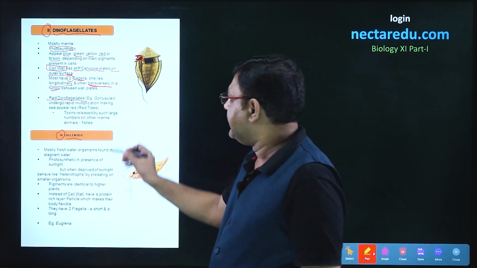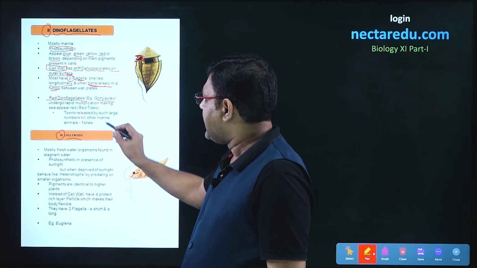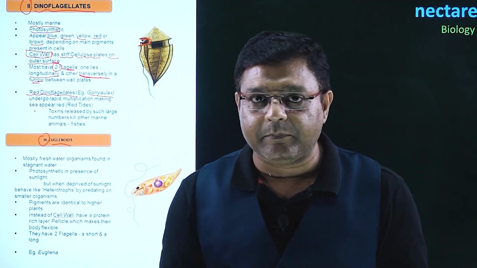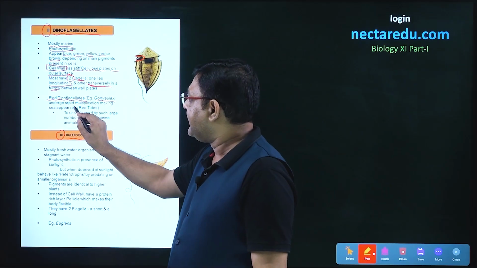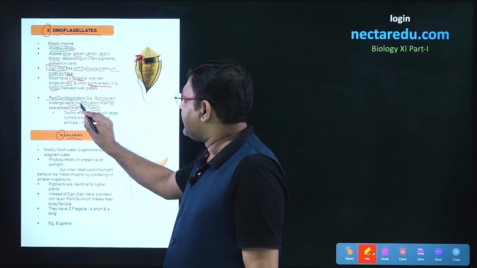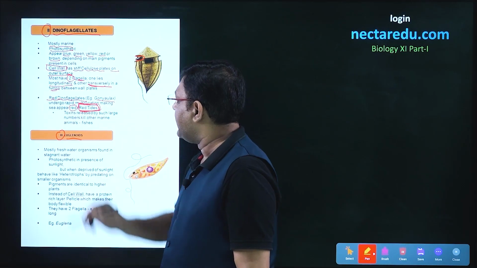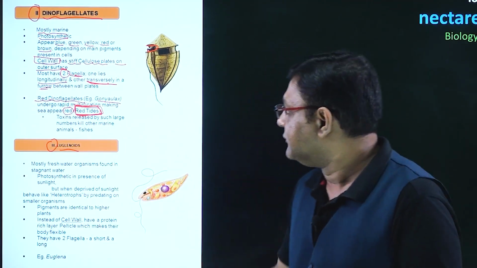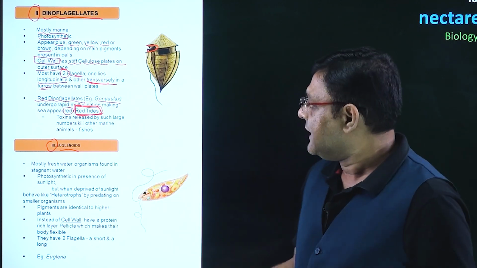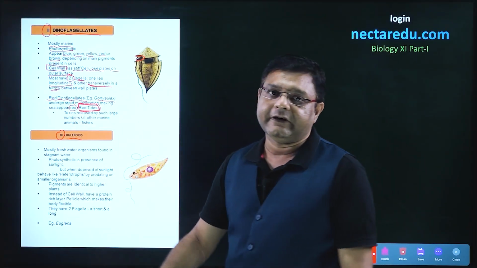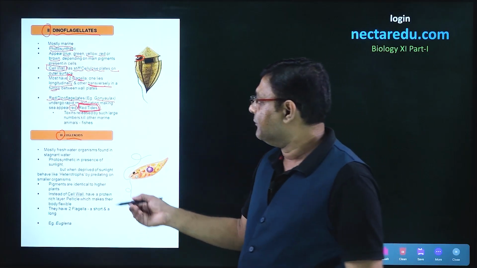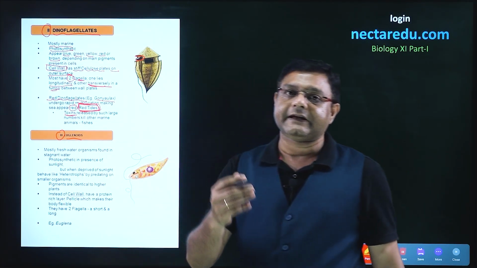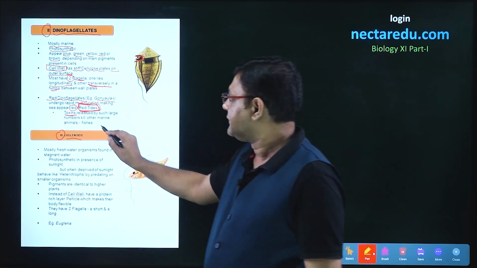Talking of the example, red dinoflagellates. Red dinoflagellates are called Gonyaulax, and if these are rapidly multiplying, then the sea will appear red, and that is why we call this phenomenon red tide. Now, this particular red tide is not good for marine animals because when these dinoflagellates increase in number, these release toxins, and these toxins will kill other marine animals such as fishes.